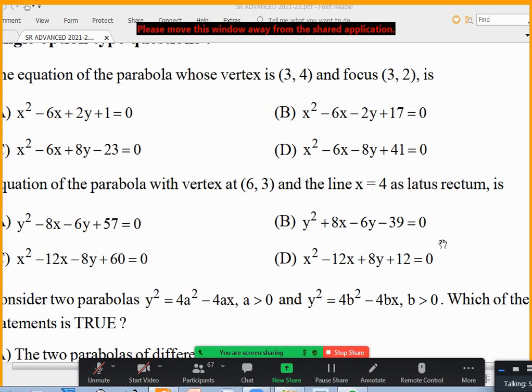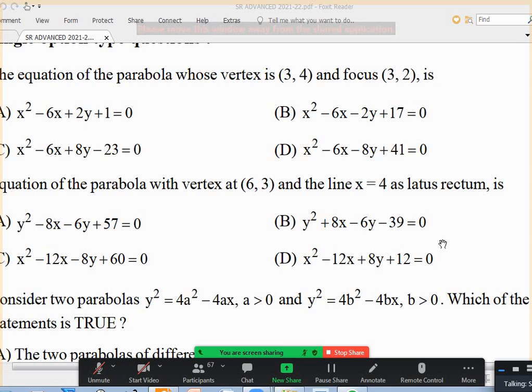Okay, some questions are very easy. It is not that advanced material means you'll have only tough questions. There are some easy questions also. Very first question you can see here. The equation of the parabola whose vertex is given, focus is given. Both have same x coordinate. If they are same x coordinate, they're in the same vertical line.